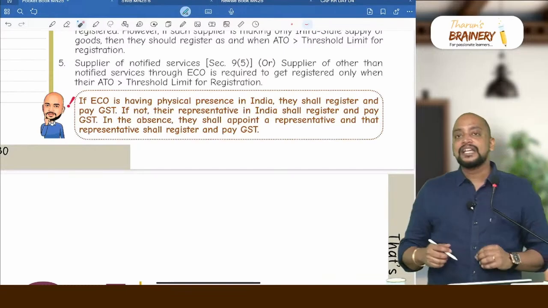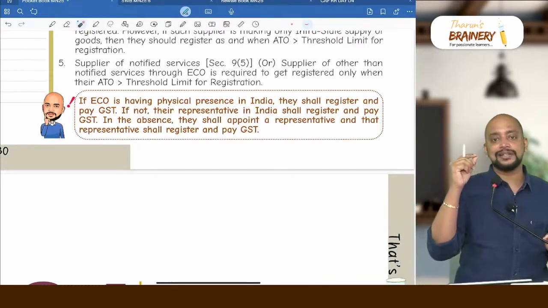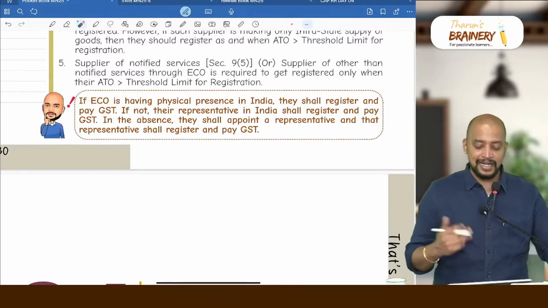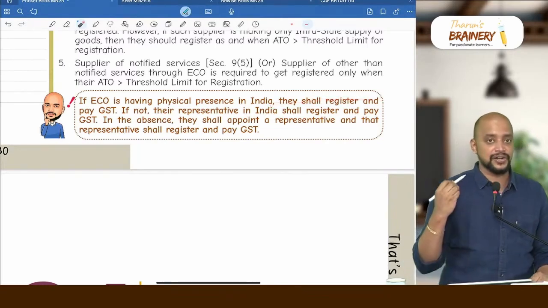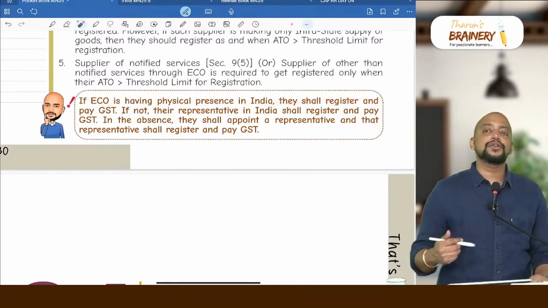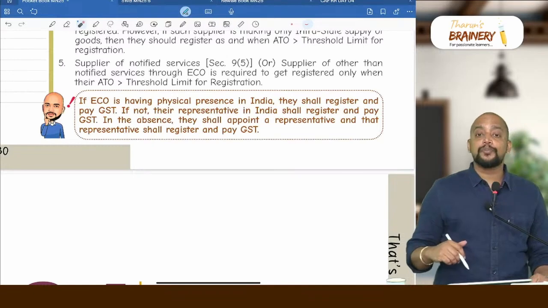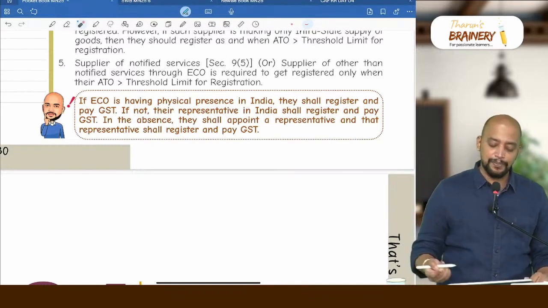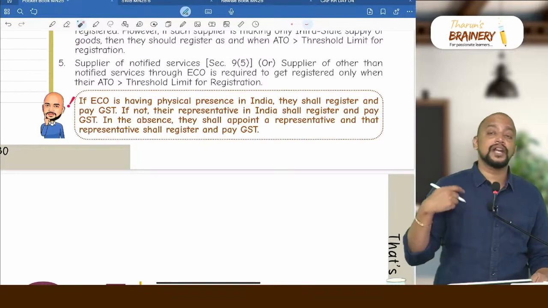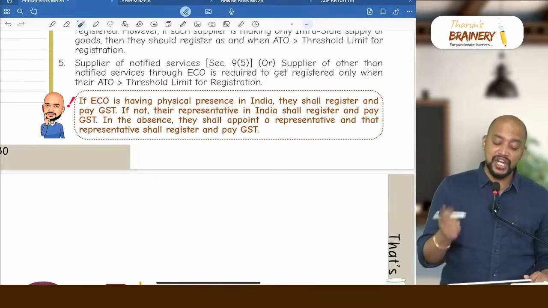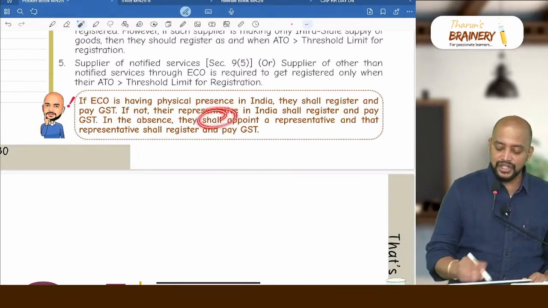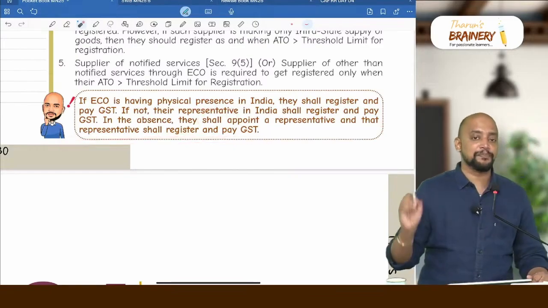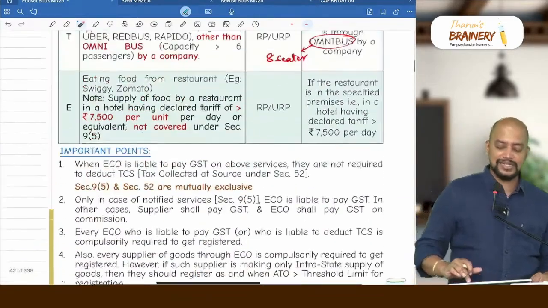Then next one, if the e-commerce operator is liable to pay GST under 9(5), we need to check whether they have physical presence in India. If they have physical presence in India, they shall register and pay GST. What if they don't have physical presence? Then they should appoint a representative, and that representative shall register and pay GST. What if they don't have a representative also? In the absence, they shall appoint a representative, and that representative shall register and pay GST. That is about section 9(5).